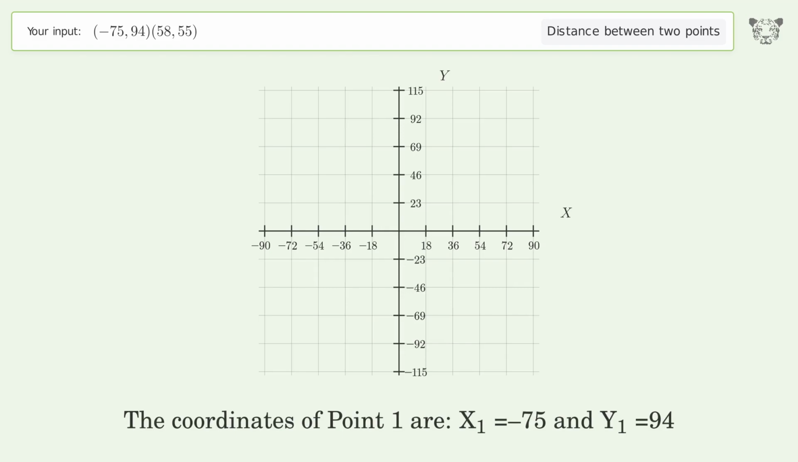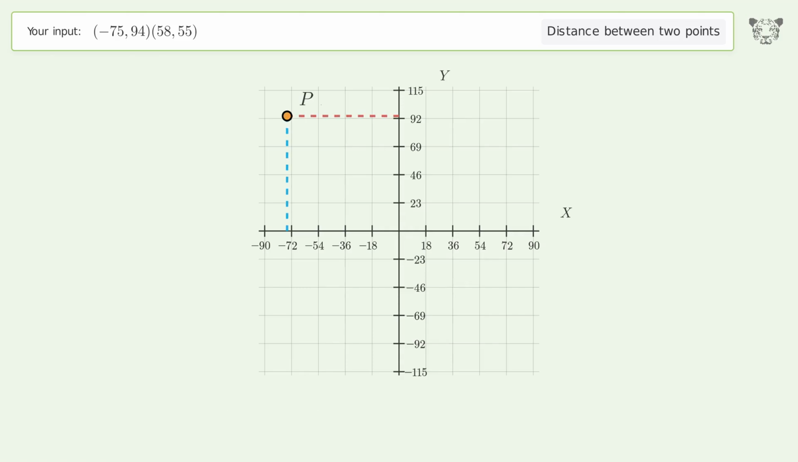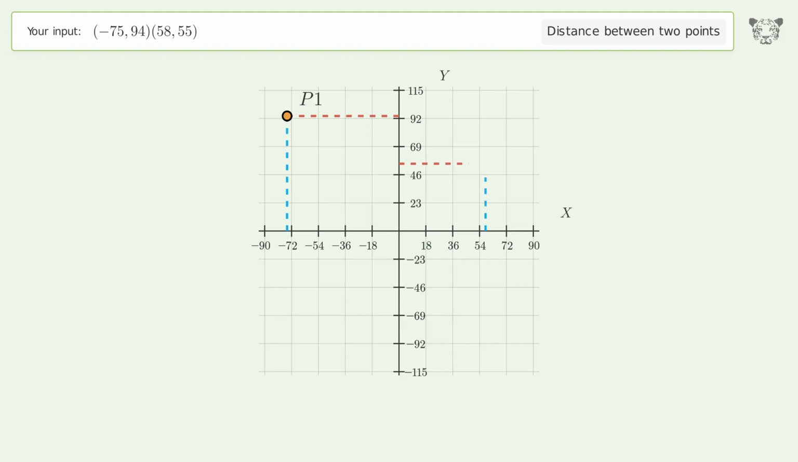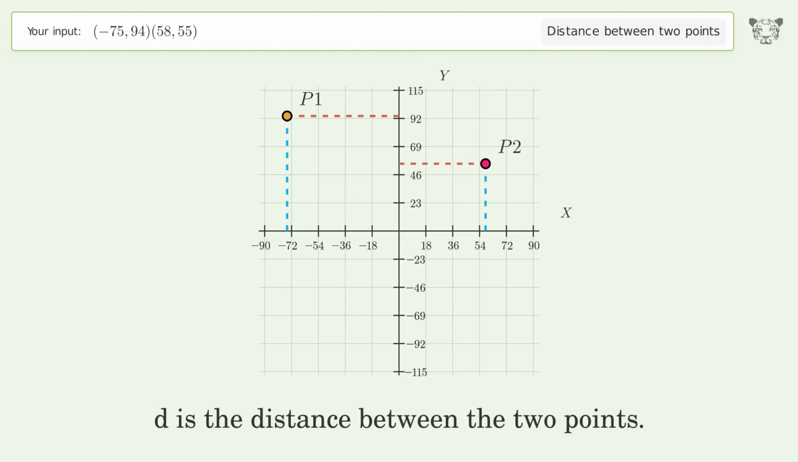The coordinates of point 1 are x1 equals -75 and y1 equals 94. The coordinates of point 2 are x2 equals 58 and y2 equals 55. D is the distance between the 2 points.